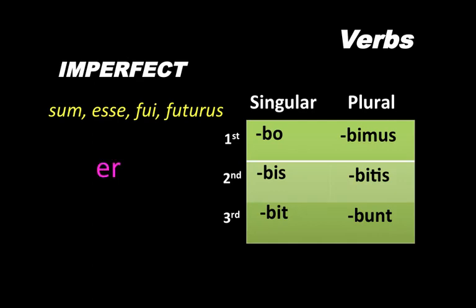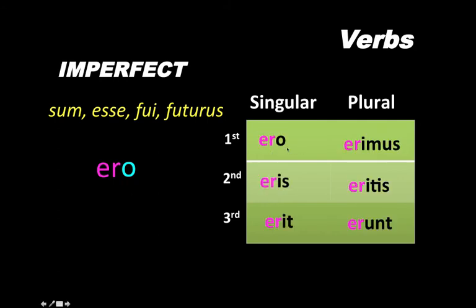Now, when we take a look at the future, this should actually say future up here, sorry. But when we take a look at the future forms of the verb to be, right here, we're still going to use the er stem, like we did for the imperfect. But now we're going to put on those bo, bis, bit endings. And just like happened with the imperfect, the b will drop out, and there's your ending. So if I want to say I will be, I'll say ero, you will be eris, erit, erimus, eritis, erunt. Now take a look, it's just like bo, bis, bit. We're just dropping the b out.